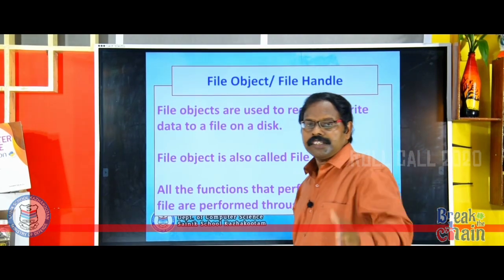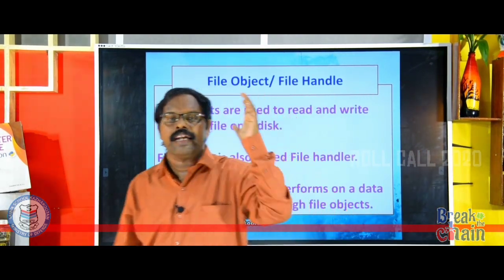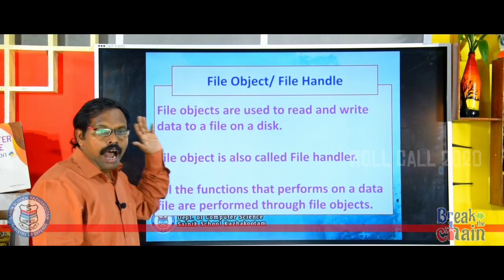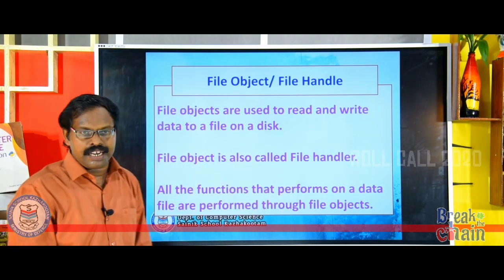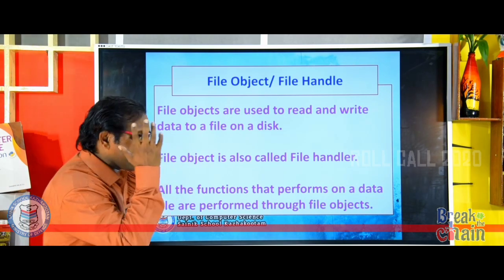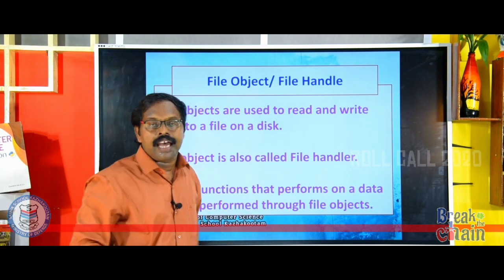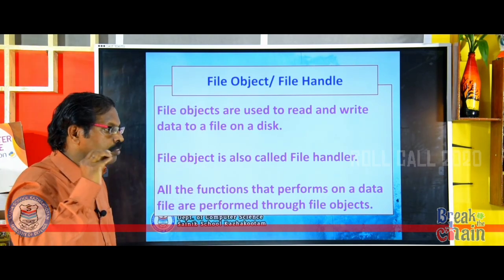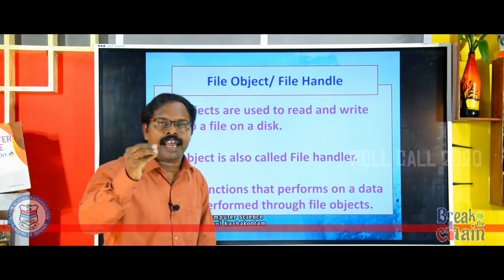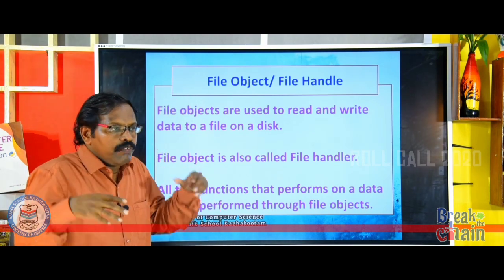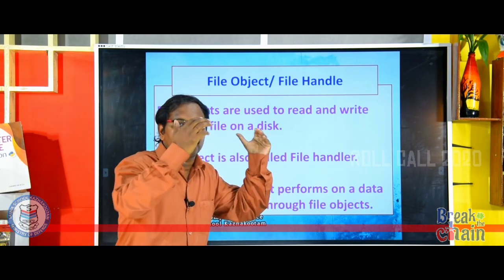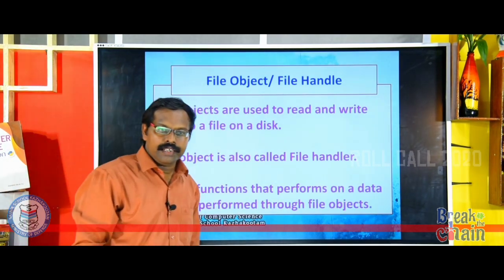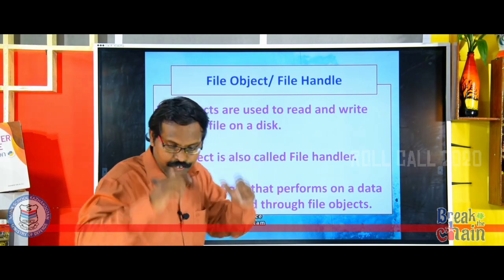All the functions performed on a data file are performed through file objects. That means for any operation you do with a file, you require a file object. Basically, a file object is like a variable: when you open a file, that file is loaded into that variable.